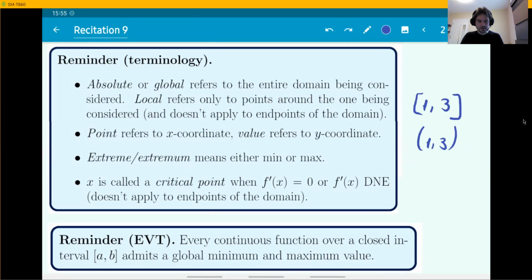And finally, what was the EVT, the extreme value theorem? It's just a theorem that we need to know about when a function has global minimum and global maximum values. And the way that you can guarantee that is if the function is continuous and defined on a closed interval. Whenever that happens, you know for sure that global min and global max must exist.